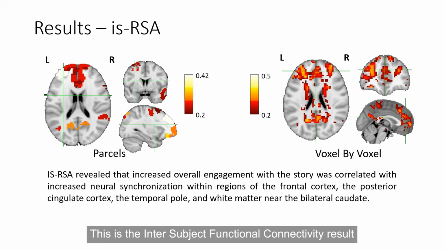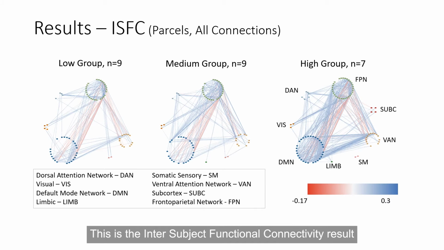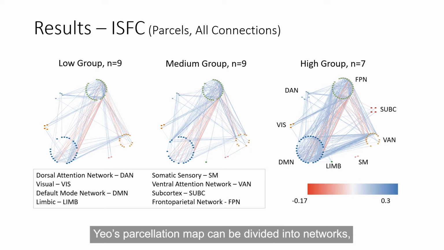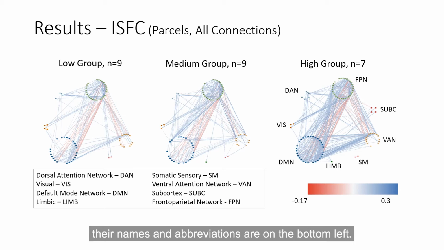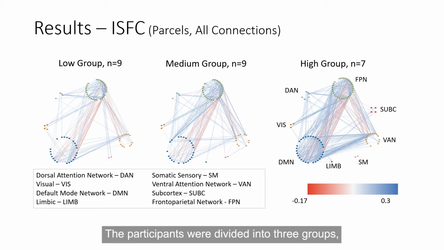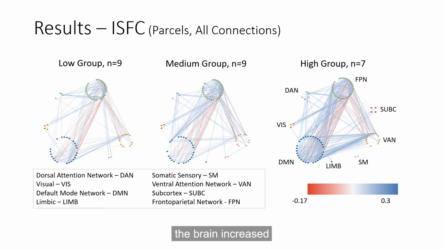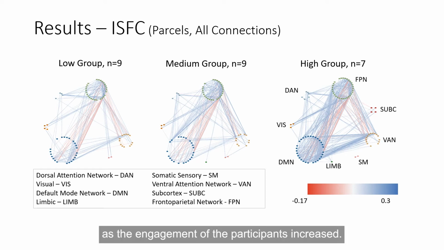This is the intersubject functional connectivity results for the parcellation approach. Later on, we will view the voxel-by-voxel approach. Yeo's parcellation map can be divided into networks. Their names and abbreviations are on the bottom left. The participants were divided into 3 groups defined by their engagement ratings. The least engaged group is on the left, and the most engaged group is on the right. All in all, it seems like synchronized functional connectivity of the brain increased as the engagement of the participants increased.